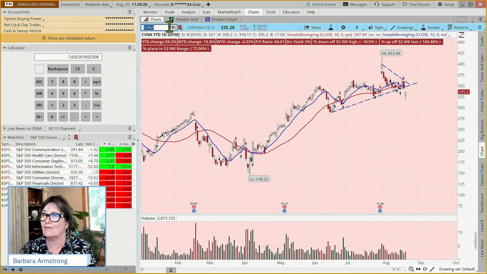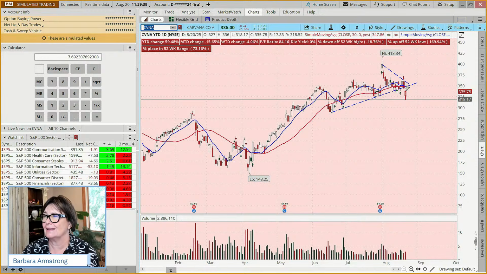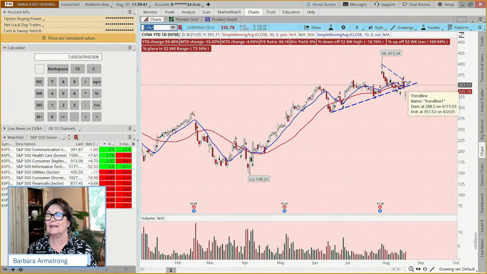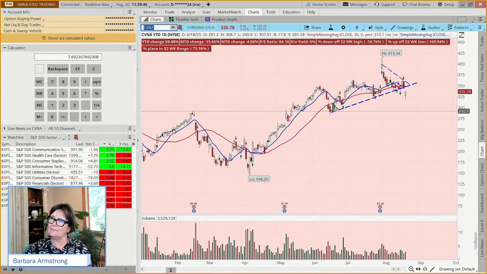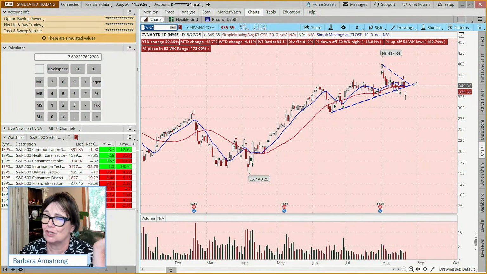When we look at Carvana, it's up 60% year to date. It was continuing to uptrend, and then we had this break, and from where it opened, it's rallied pretty dramatically. It's just not back up over the line yet. So this would still be in many traders' eyes a counter trend trade, because it's not following the longer term trend and the intermediate term trend. And so we might say, I think I'm just going to pass on that.